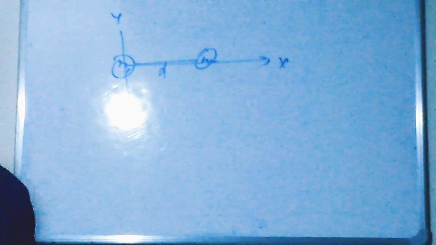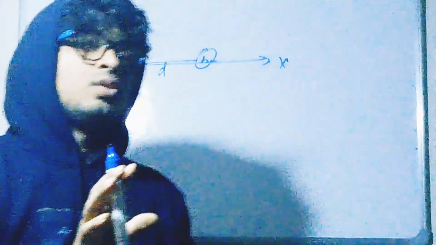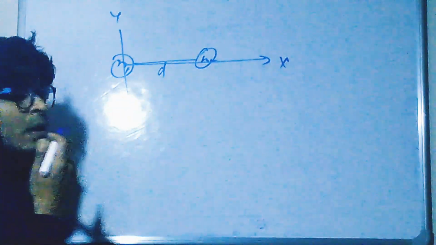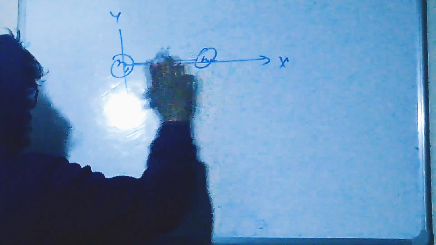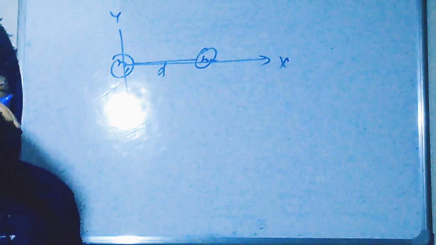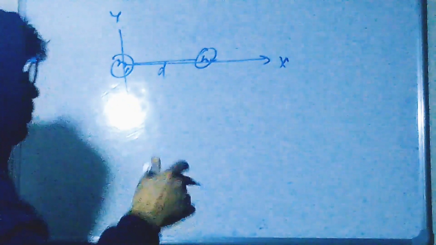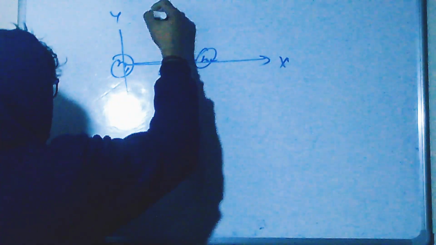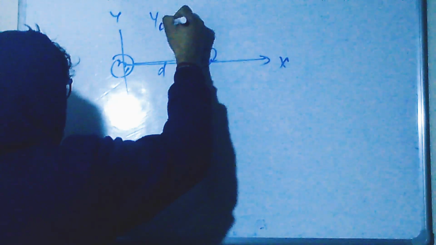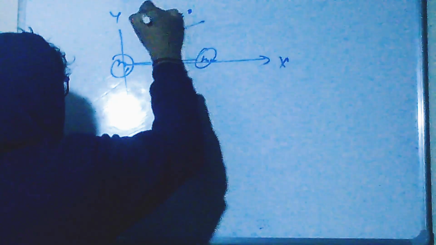So how can the question be solved just with the observation that the object is symmetrical about this axis? The center of mass will always lie on this axis only, whether upside or downside. So we can say directly, without solving anything, that the y coordinate of the center of mass is 0 here.